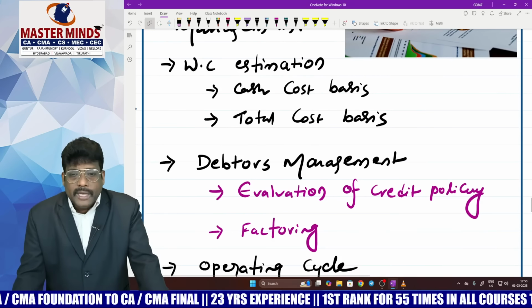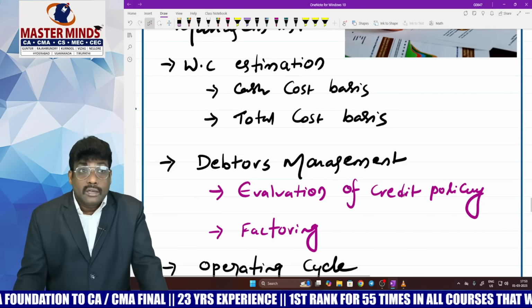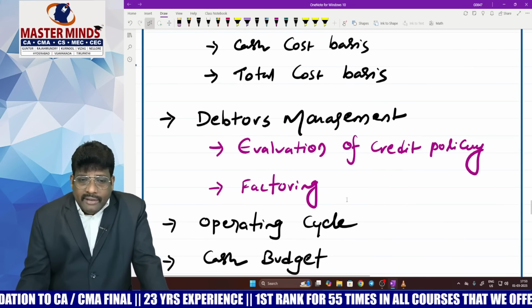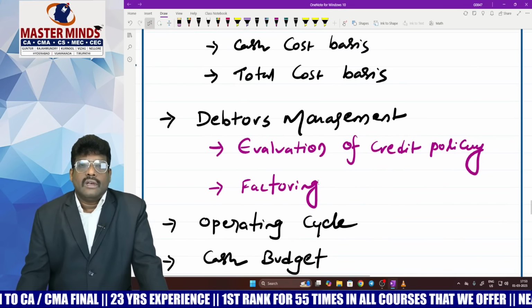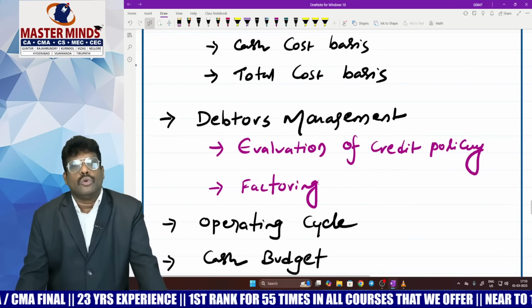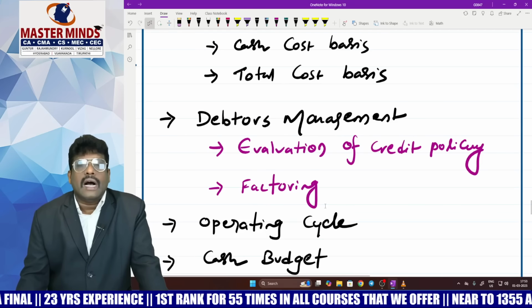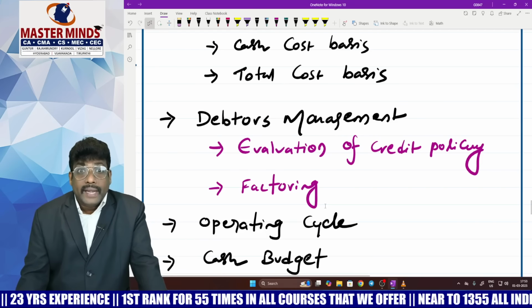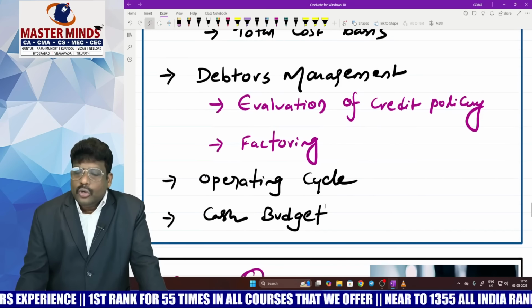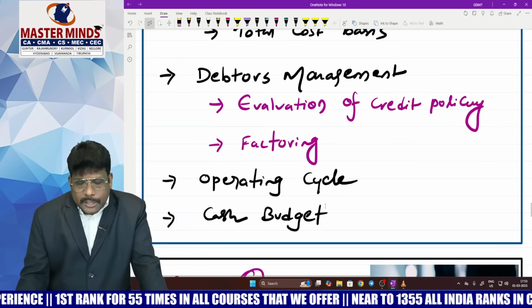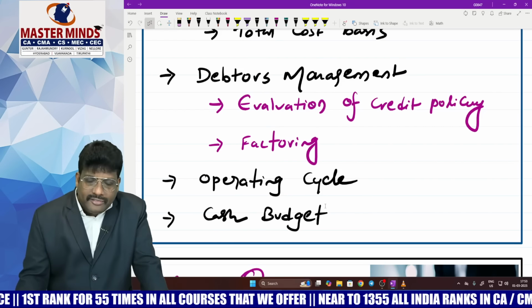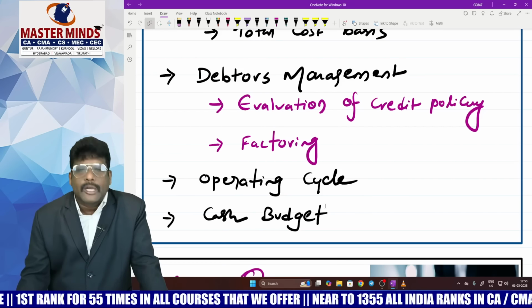Under debtors management, evaluation of credit policy is a very important model, and evaluation of factoring service and the effective cost of factoring, also learn these, students. Thereafter, the operating cycle. And don't forget to learn the cash budget also. Systematic estimation of the availability of cash at a particular time period is known as a cash budget. So this is working capital management, right?